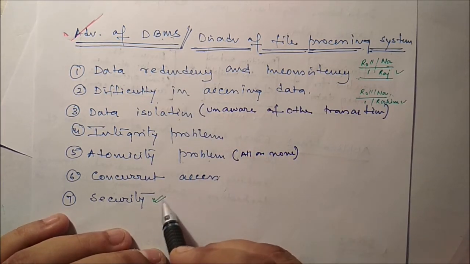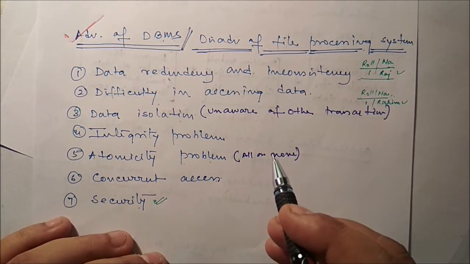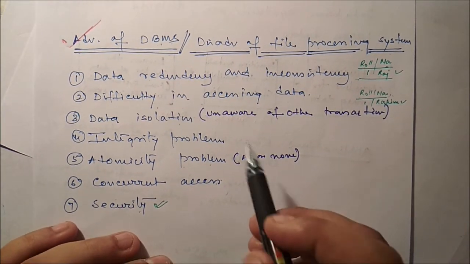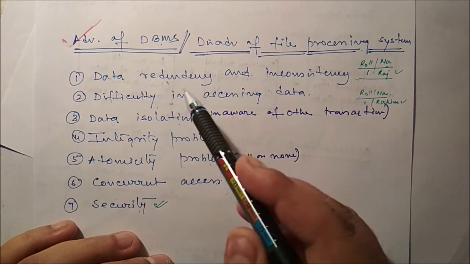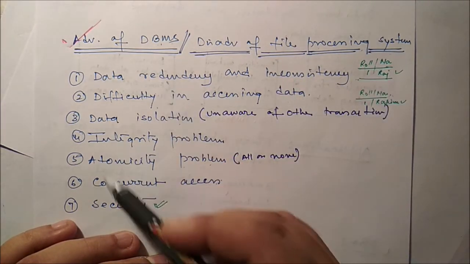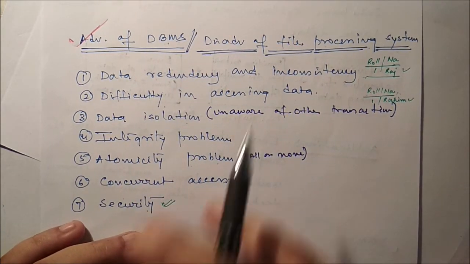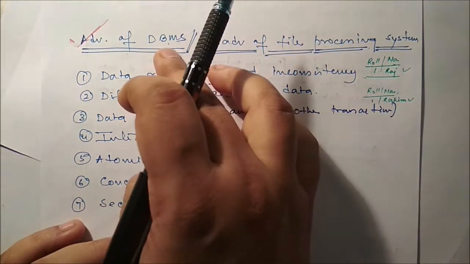And finally, security. DBMS is much more secure than the file processing system. So these are a few points. These are the few disadvantages of the file processing system, or you can say these are a few advantages of the database management system. We can implement all these things in DBMS.